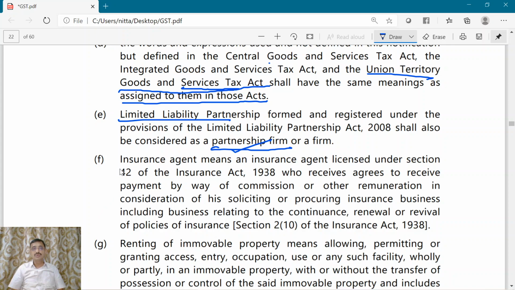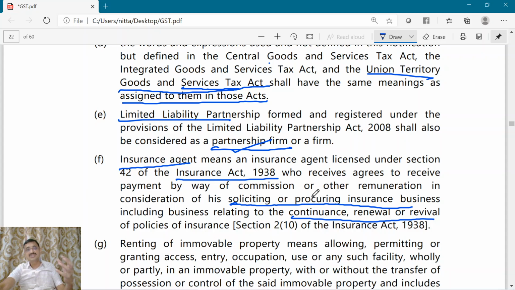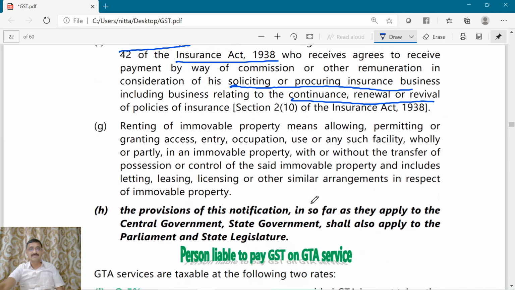Moving forward, whom do you mean by an insurance agent? It means an agent licensed under section 42 of the Insurance Act, and who receives payment by commission or other remuneration in consideration of soliciting or procuring insurance business, including the business relating to continuation, renewal or revival of the policies. So for insurance agent, you have to take the definition from the Insurance Act.